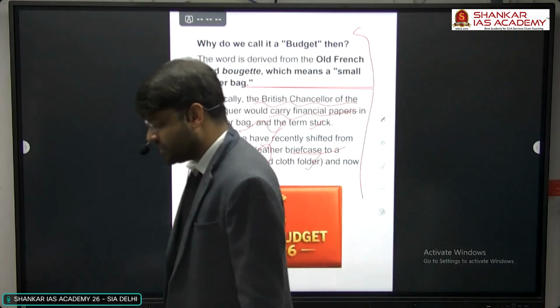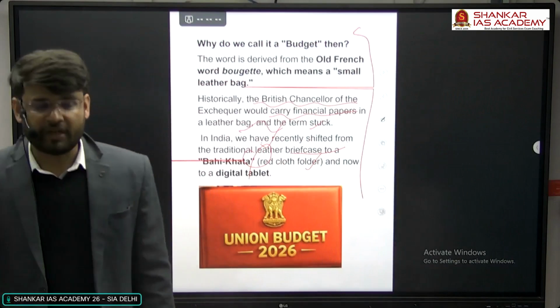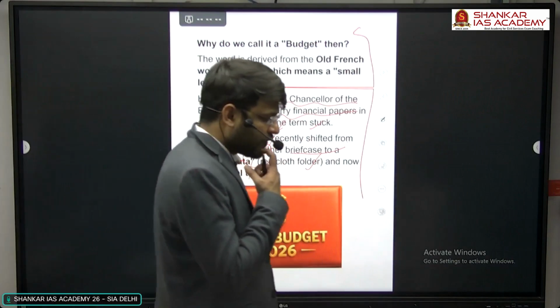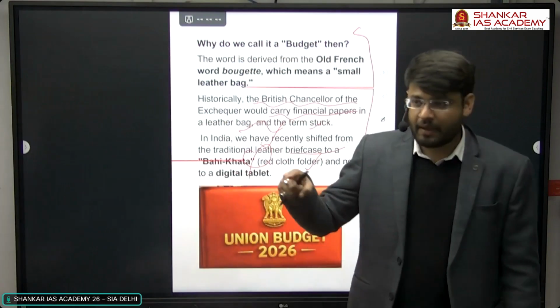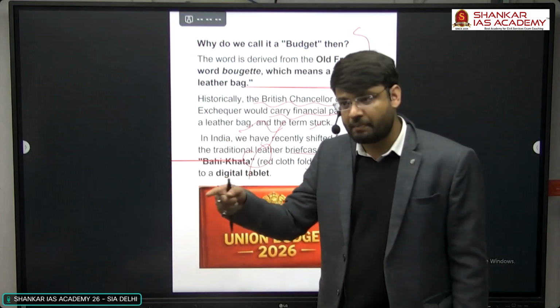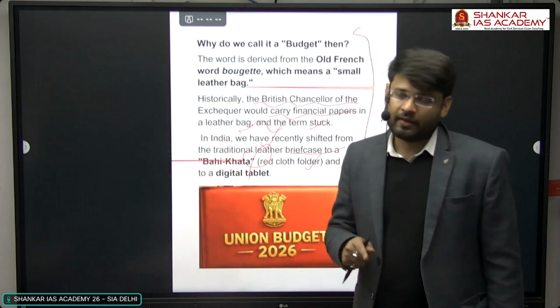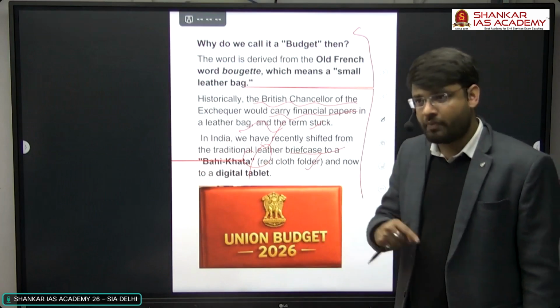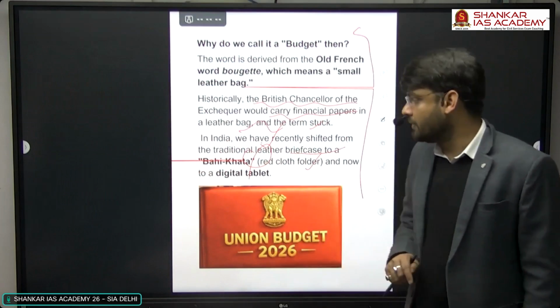Now, digitally, the budget is being tabled in Parliament in both houses. From paper, we have become a paperless economy. It's a commitment of India that we want to become a paperless economy. So in the spirit of that, the government also introduced the digital bill.